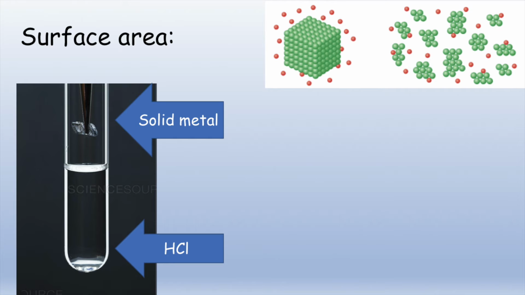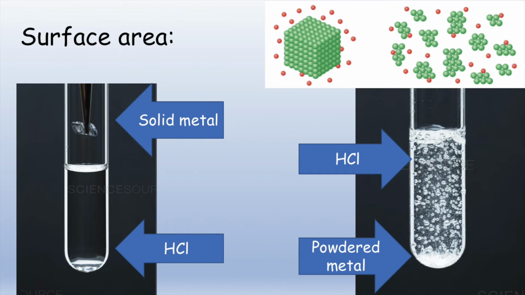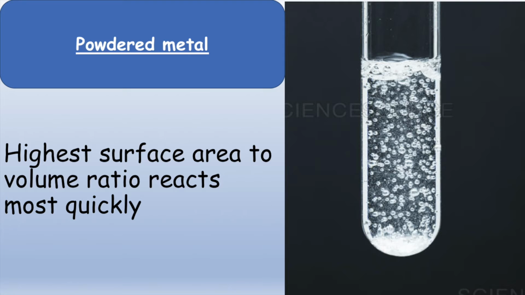If you imagine a reaction taking place between an acid and a metal, in one test tube we put 10 centimeters cubed of acid and 2.5 grams of a solid metal. In the second tube, again, we use 10 centimeters cubed of acid, but we add 2.5 grams of powdered metal. Assuming the acid isn't the limiting reactant, which metal will be used first? If you guessed powdered metal, you are correct.